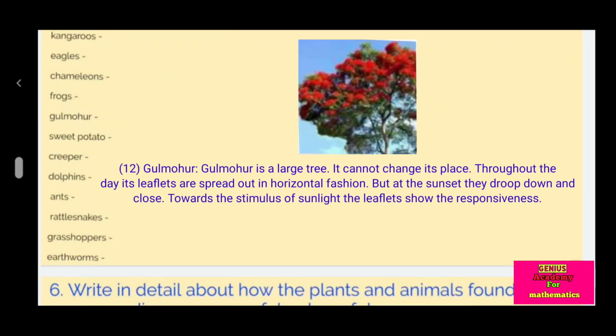Gulmohar is a large tree. It cannot change its place. Throughout the day, its leaflets are spread out in horizontal fashion, but at sunset they droop down and close in response to the stimulus of sunlight. The leaflets show responsiveness.